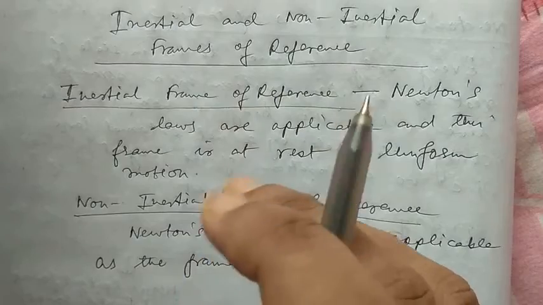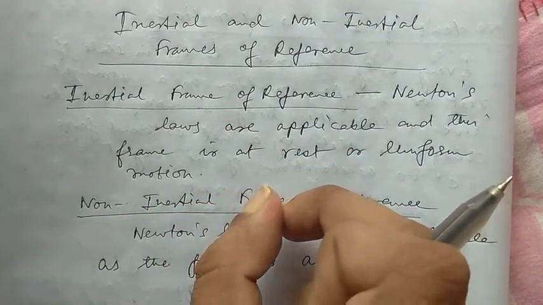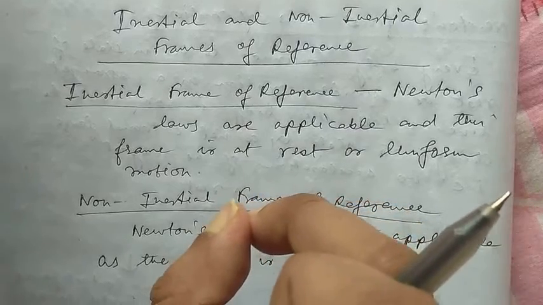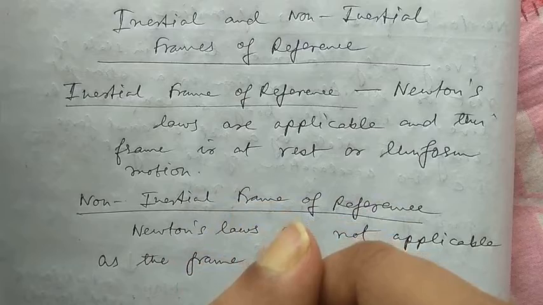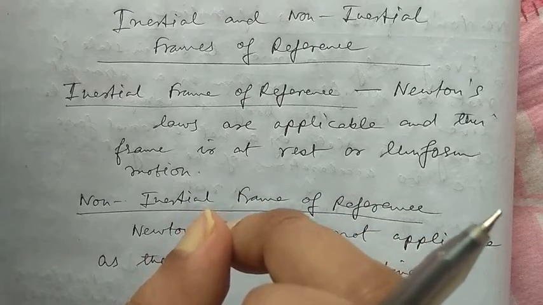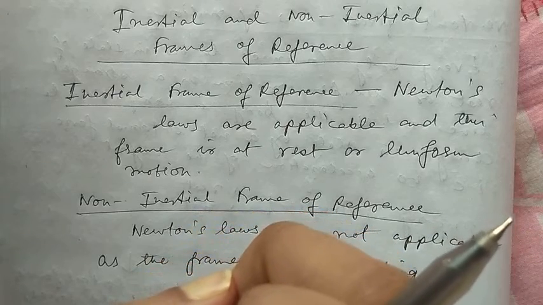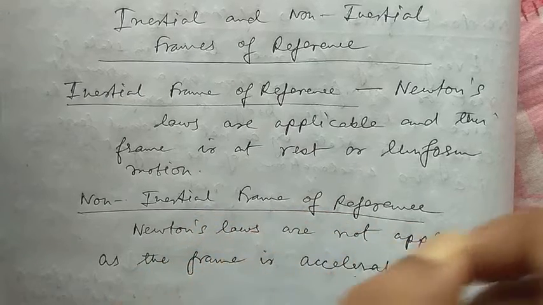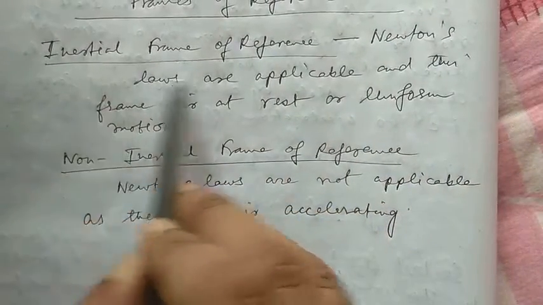Also, a spherical object lying on the floor of a train moving with uniform velocity remains at rest in the absence of an external force. Hence, for a frame of reference, stationary or in uniform motion, Newton's first law of motion holds good. Such frames of reference are known as the inertial frames of reference.